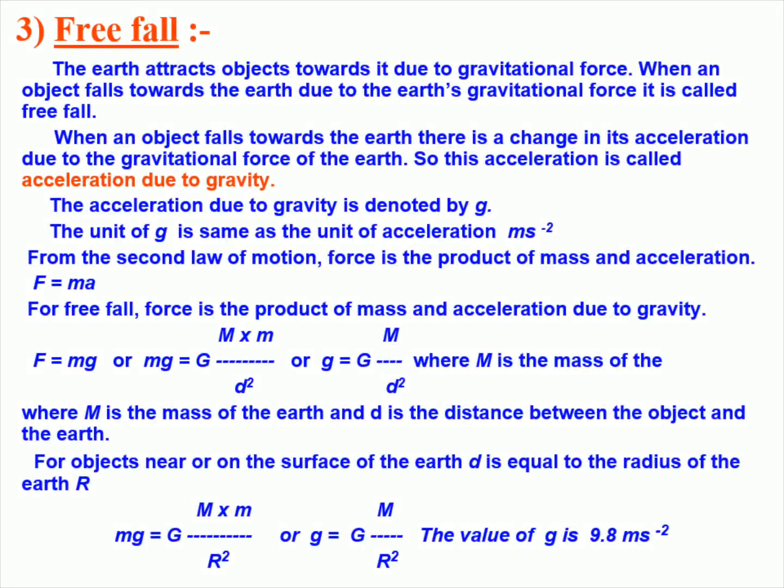Objects in the universe attract each other due to their mass as per the universal law of gravitation. On or near the Earth's surface, the gravitational force is why objects fall towards the Earth. Such acceleration is referred to as acceleration due to gravity, given as g and equal to the product of the mass of the Earth, the distance between the object and the Earth, and the square of the Earth's radius. The acceleration due to gravity on the surface of the Earth is 9.8 meters per second squared.